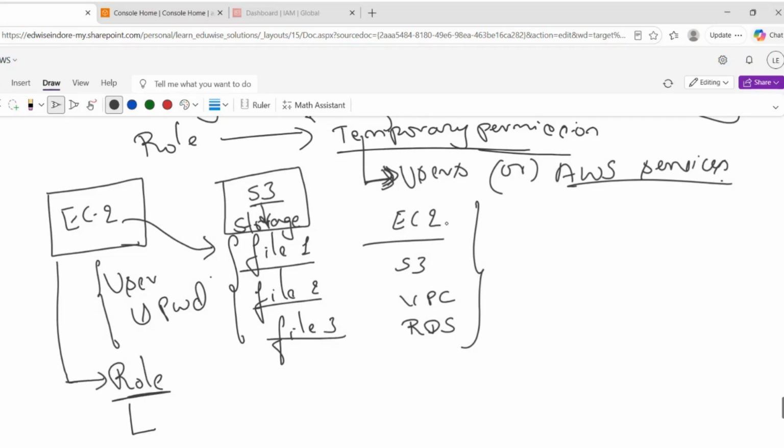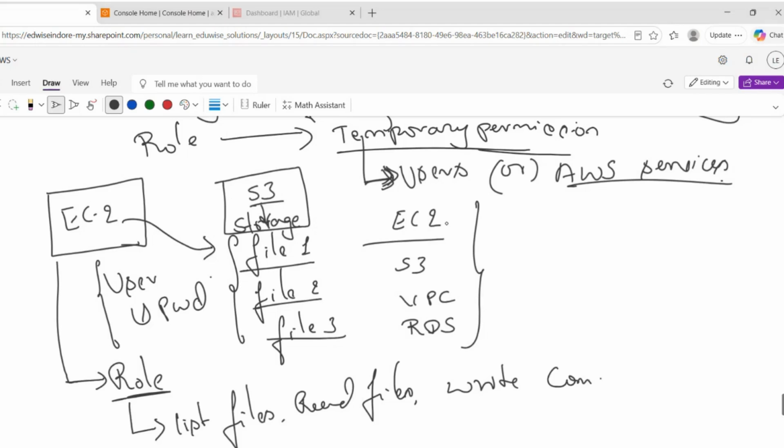In that role, we can grant permission to list files, read files, and read and write. We can even grant complete access, I mean administrator access, on this S3 bucket as well. We can grant any, but let's assume this is S3 storage.